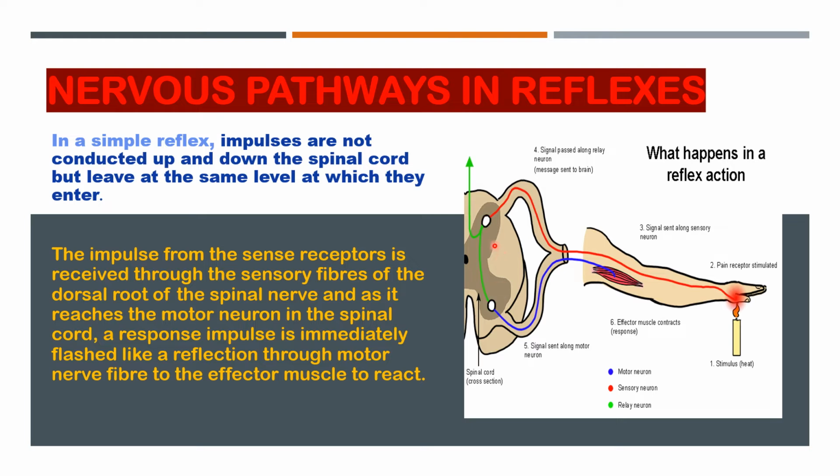After the instant response, the sensation is also carried to the brain through the interconnecting longitudinal nerve fibers in the spinal cord.